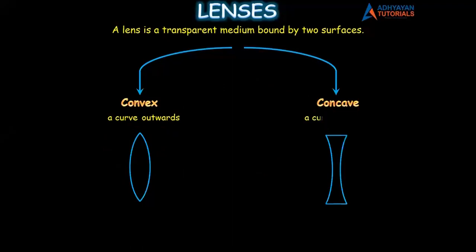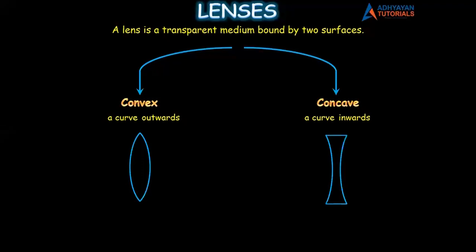Coming to concave. Con is a Latin word which means a curve. Cave is a Latin word which means inwards. Because this is a curve inwards, and this is also a curve inwards, the type of lens is called a concave lens. So remember, children, in a convex lens, the center is thick and the edges are thin. In a concave lens, the center is thin, but the edges are thick.